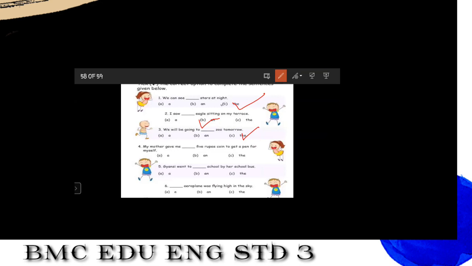A and or the? Yes, we will use here A. My mother gave me a 5 rupee coin to get a pen for myself. Yes, very good.